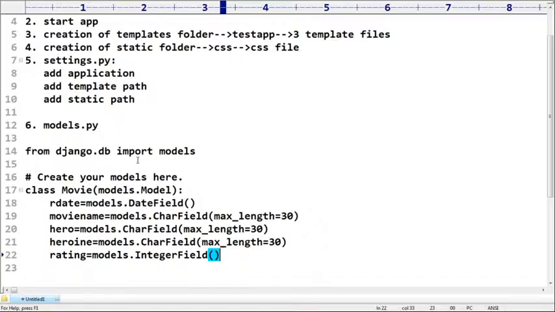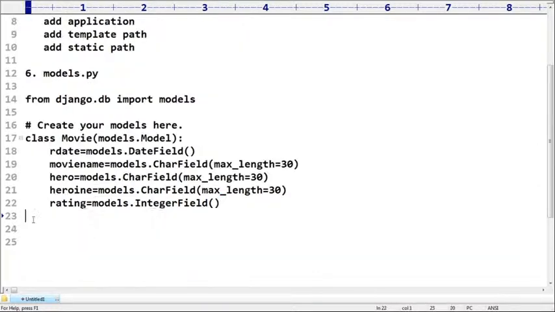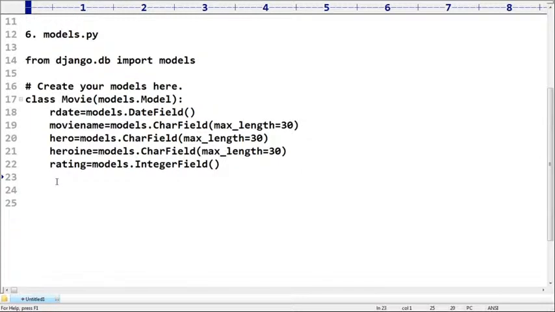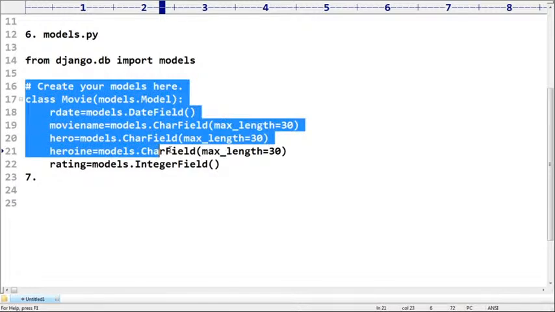Okay, that's all. Now what we have to take care of next? Can you please tell what is the next step? Please guide, sir. One point you should be aware of: for CharFields in a model class, max_length is mandatory.